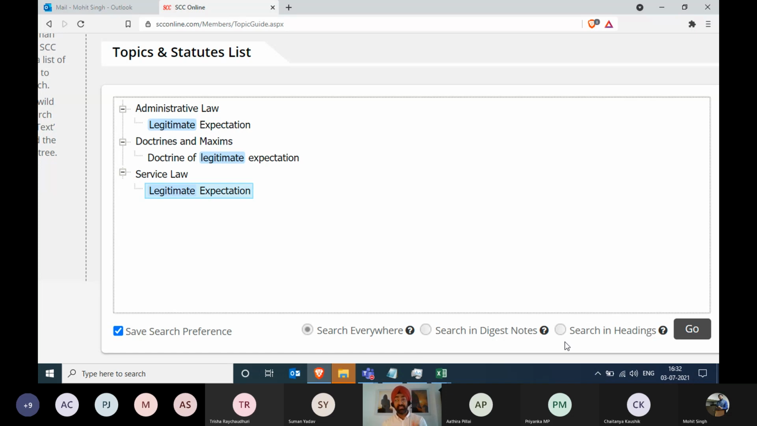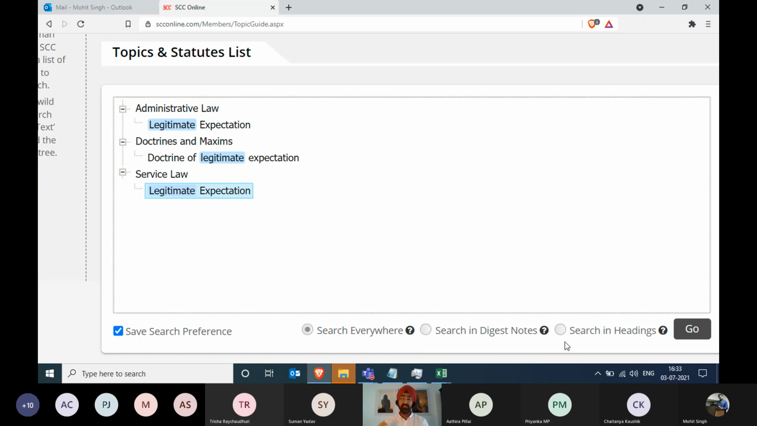The second option next to that is search in digest notes. I personally prefer it from the research point of view, going to the next one, that is search in digest notes, because it gives me only and only the digest notes, which are law points, but only from the Supreme Court of India. It does not give me head notes from High Court and other places.